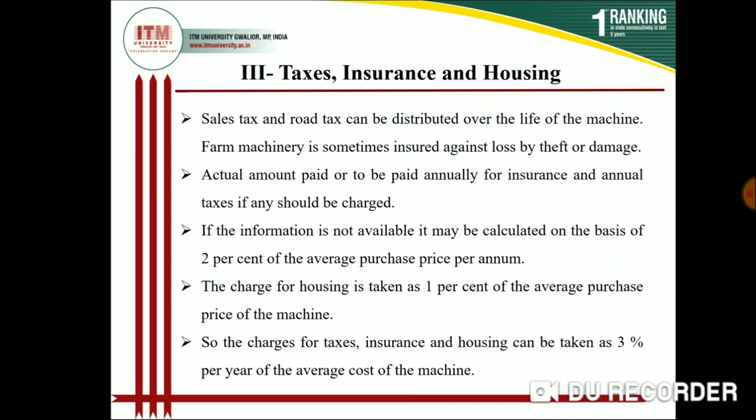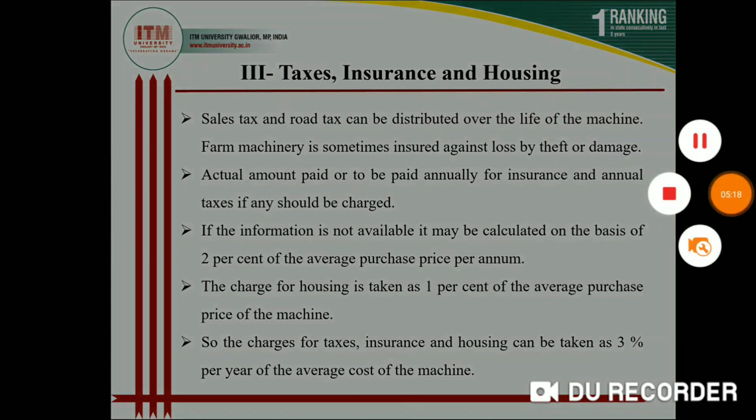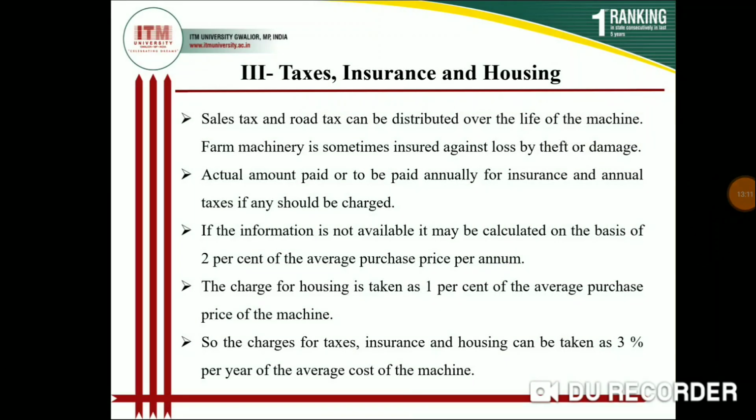Next, tax, insurance and housing. You have to pay some tax when you buy any agricultural implement or a tractor. It is taken as 1% of the price of your machine. Suppose you buy your tractor at a cost of 5 lakh rupees. So 1% of 5 lakh rupees is 5,000 rupees.